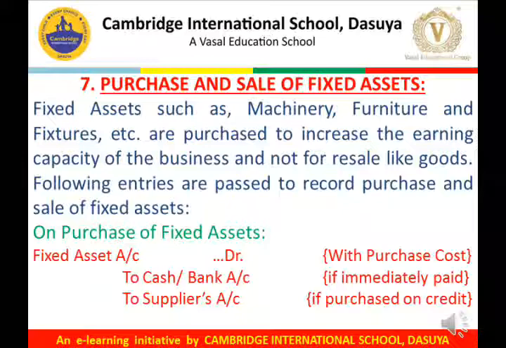If we are making the payment through cheque, it means our bank is paying the payment. That is, our bank is a giver. So as per the rule of personal account, credit the giver. But if the assets were purchased on credit, the supplier is the giver. So as per the personal account rule, credit the giver. So the supplier's account will be credited. I am once again repeating the entry. At the time of purchasing the fixed assets, fixed asset account debit to cash account or bank account if immediate payment is made, or to supplier's account if the assets were purchased on credit.